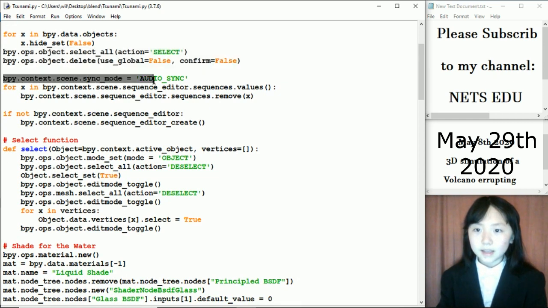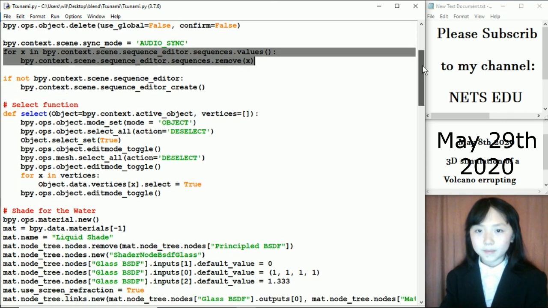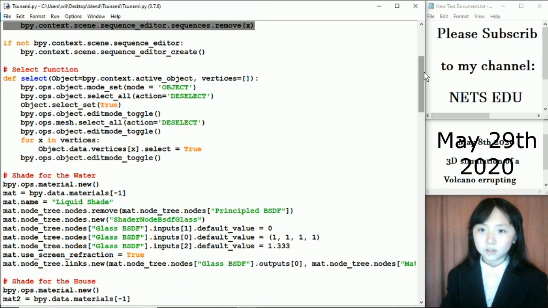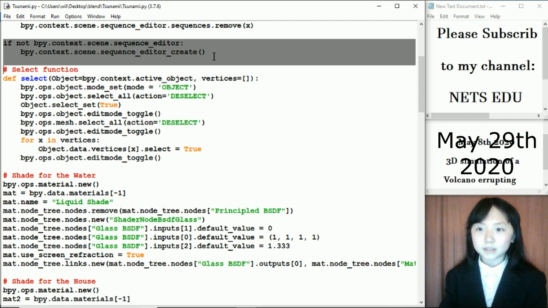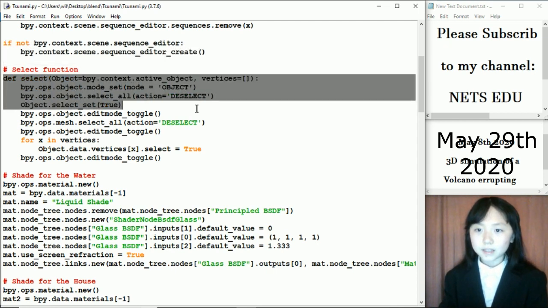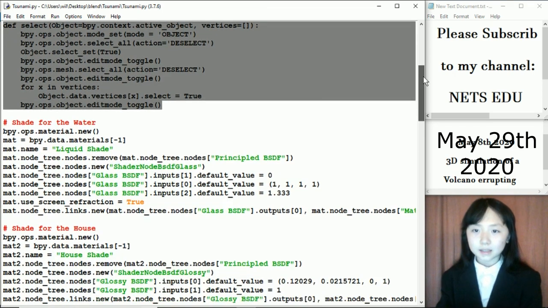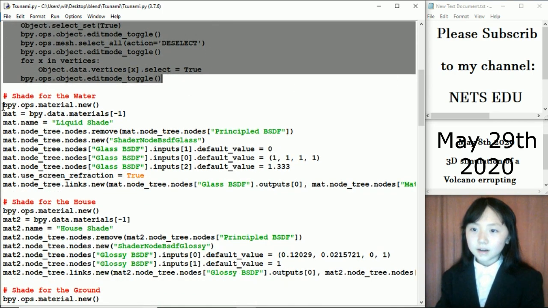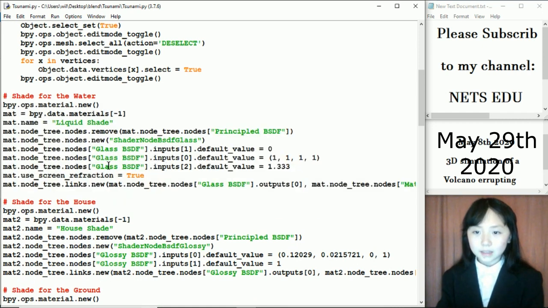Let's see. I set the sync mode to audio sync. And here I remove any sounds that might have been in the file previously. We do not want anything else interfering with our simulation. I create a sequence editor. This function I define will allow us to select the vertices of some objects that we need. Here I define the shade for the water. If you're wondering what this glass is for, it's something that I used so we can make the water transparent.